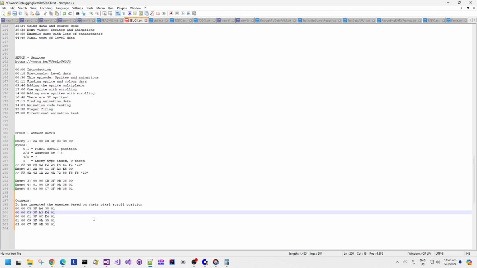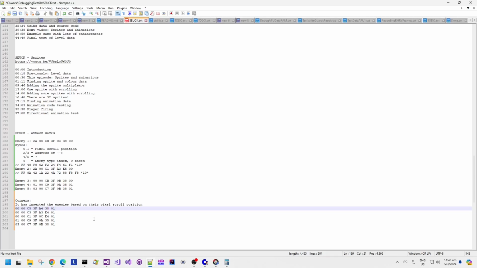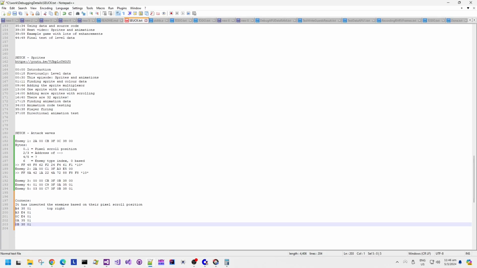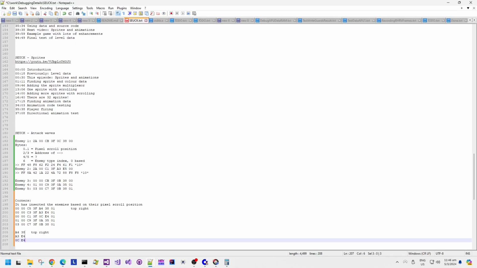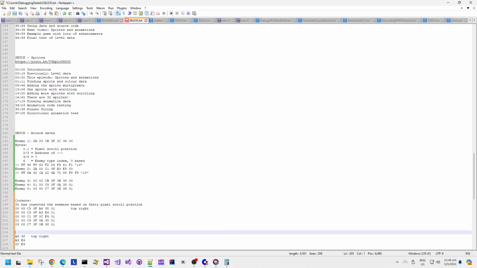So top right, bottom right, we can see what coordinates have changed. Top right, that looks like, let's get rid of all of the extra data that we don't really need. We'll tidy it up so that it makes it very obvious to see what we are looking at in terms of byte values. We know the rest of the byte values, we just need to clarify on these ones. So we'll copy the byte values from enemy number 1, which was the original enemy, which was top left, right?